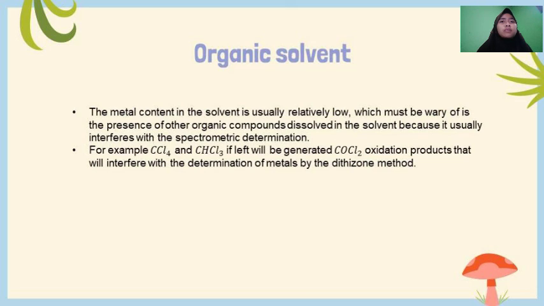Organic solvents. The metal content in the solvent is usually relatively low. What one must be wary of is the presence of other organic compounds dissolved in the solvent, because they usually interfere with the spectrometric determination. For example, CCl4 and CHCl3, if left, will generate COCl2, an oxidation product that will interfere with the determination of metals by the dithizone method.